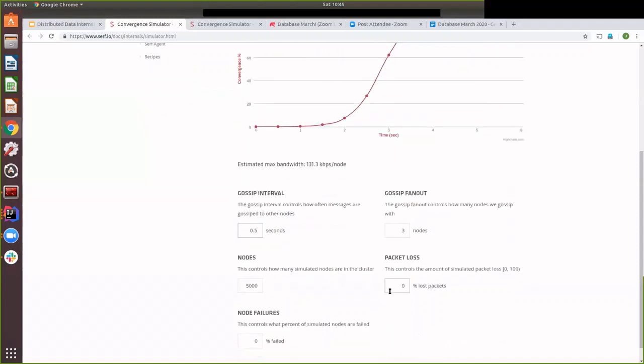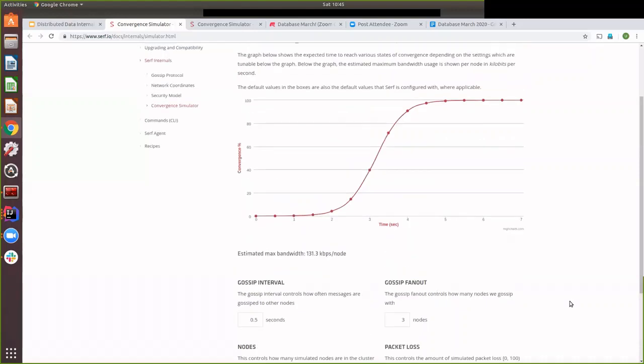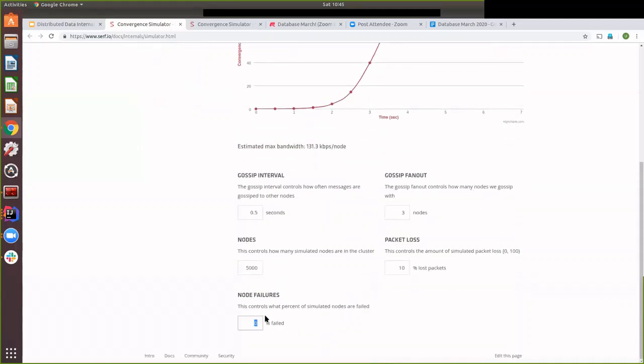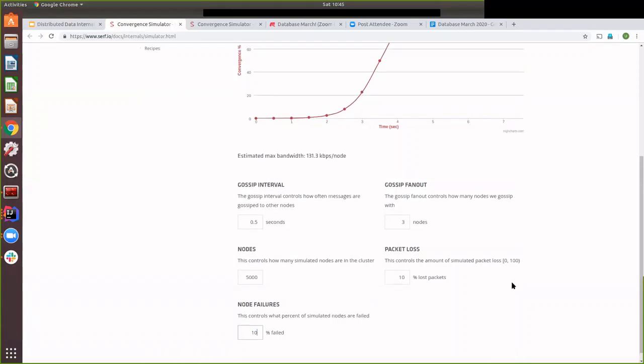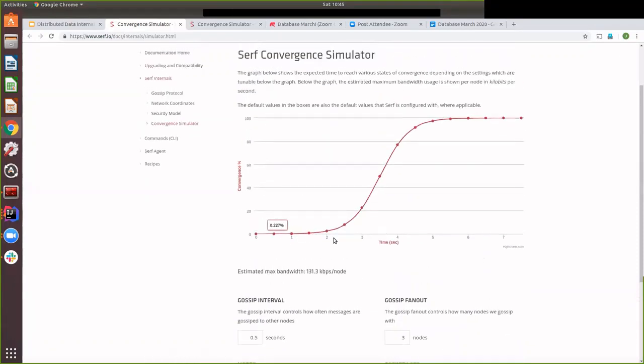And even with some percent of message loss, like 10% packets get lost, even then it's pretty fast. And you can say 10% nodes fail, and with 10% packet loss, even then it's pretty fast. So within say 3 seconds, if every 500 milliseconds you send the gossip, it will reach the entire population of your cluster.